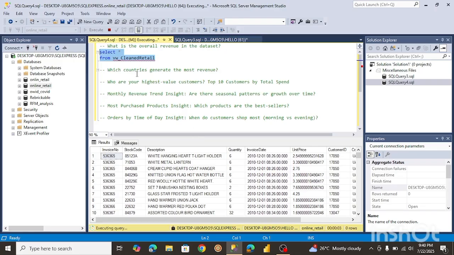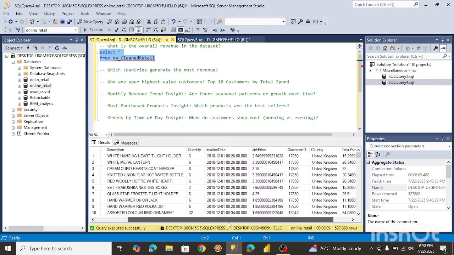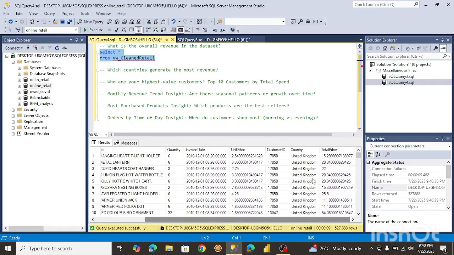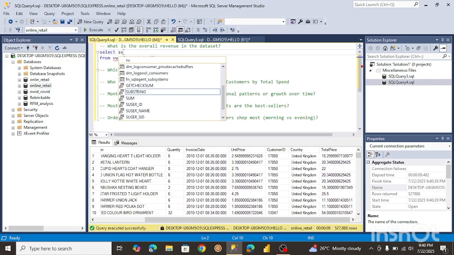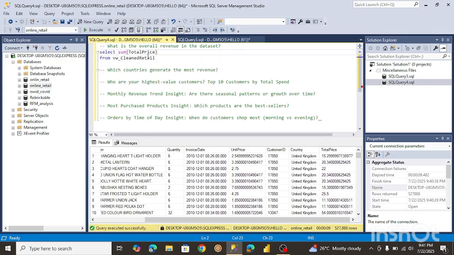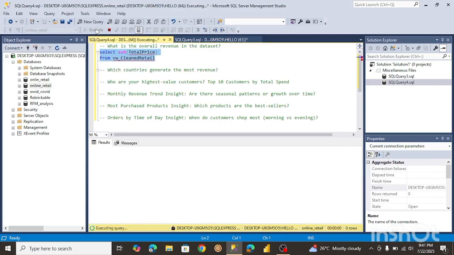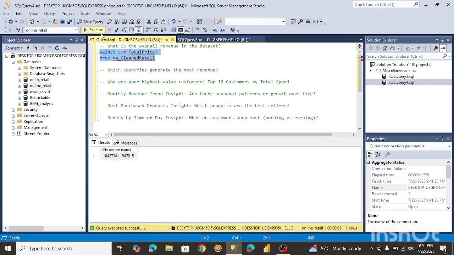So what we want to do now is we want to know the overall revenue. The column we're going to need in this case, we're probably going to need the total price, I think. So all we're going to do is sum all the total price together. Let me just try this out. All right, so let's run this. All right, so we managed to generate the overall revenue.